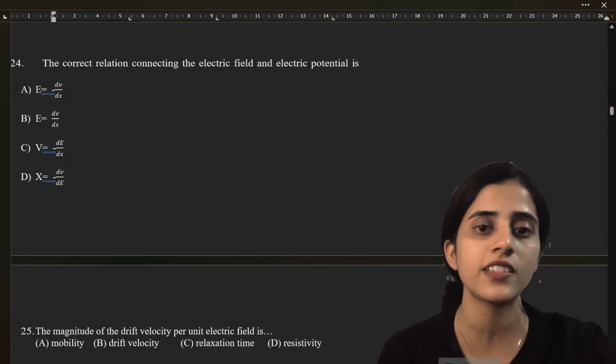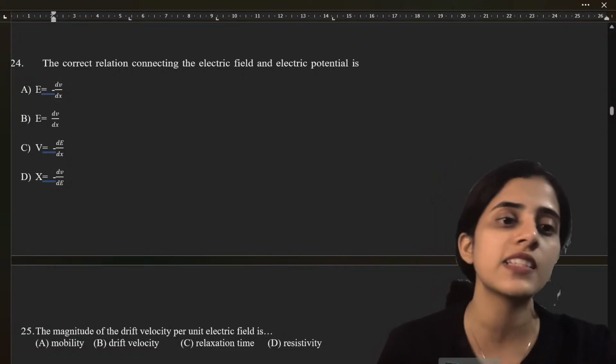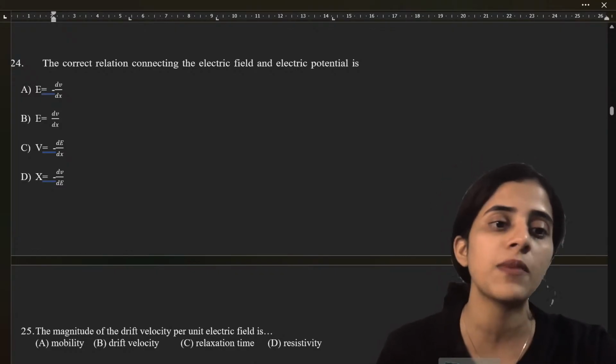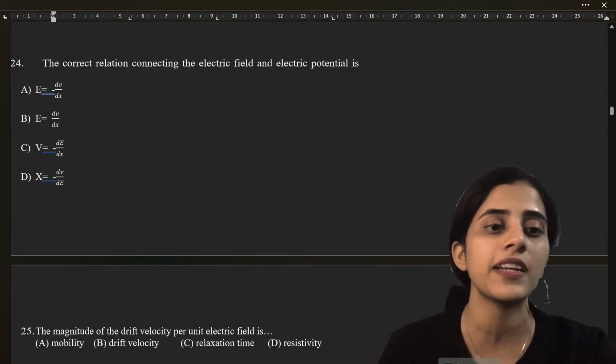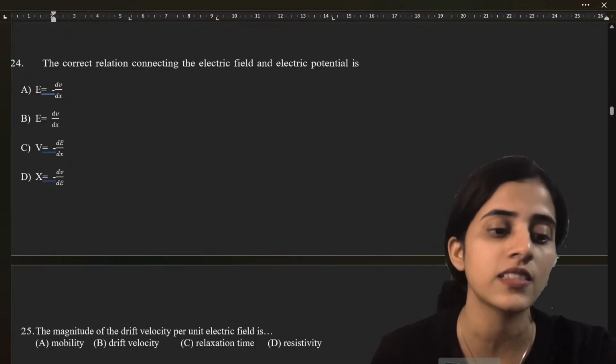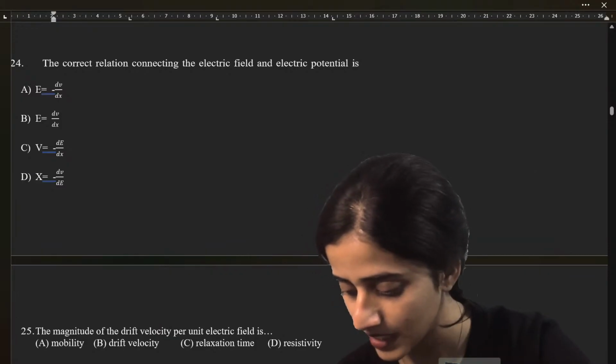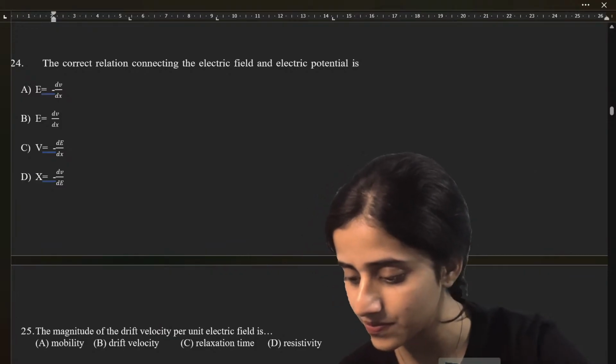The correct relation connecting the electric field and electric potential is: A, E equals minus dV by dx; B, E equals dV by dx; C, V equals minus dE by dx; D, X is equal to minus dV by dx. What is the answer?